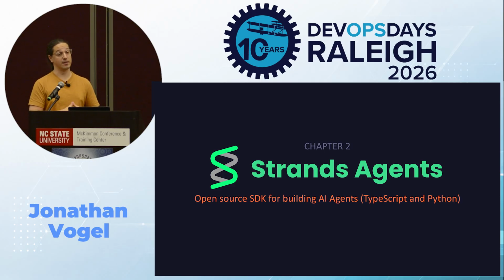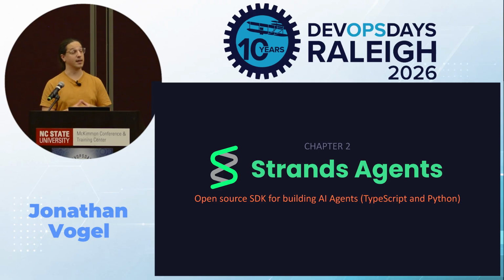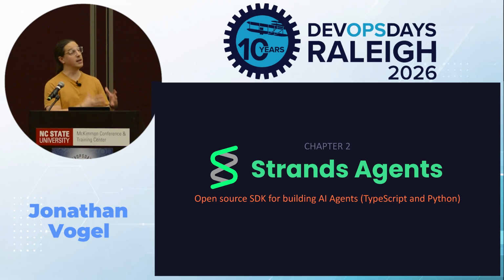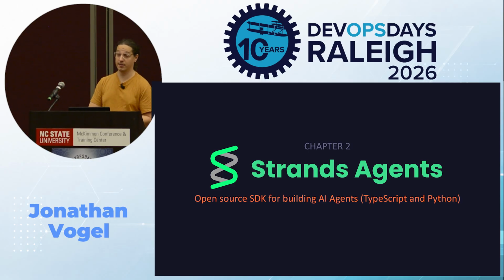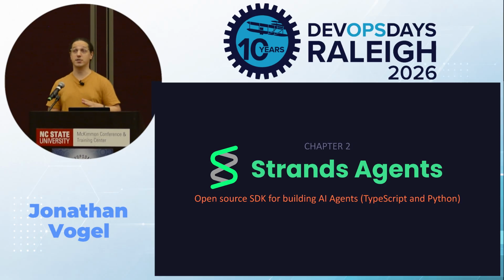So at Amazon, we built something new internally, a model-driven SDK that trusts the model to drive its own behavior. Where it used to take months to ship an agent, it's now taking weeks, sometimes as little as days. The success is why we open sourced Strands Agents. The same foundation running production workloads at Amazon, now yours. And the community showed up. So we have thousands of GitHub stars, hundreds of thousands of downloads for Strands, and contributions from Anthropic, Meta, OpenAI. So this isn't just an AWS thing, it's an open source thing.